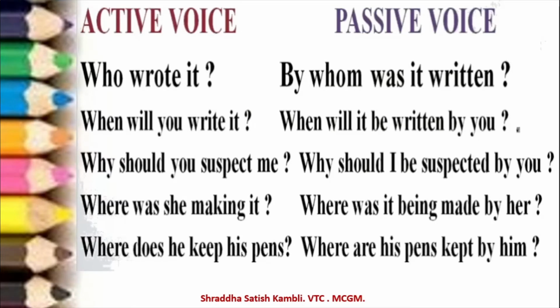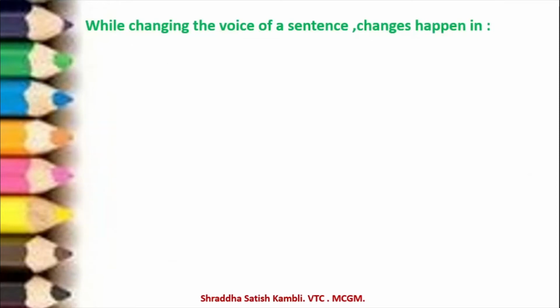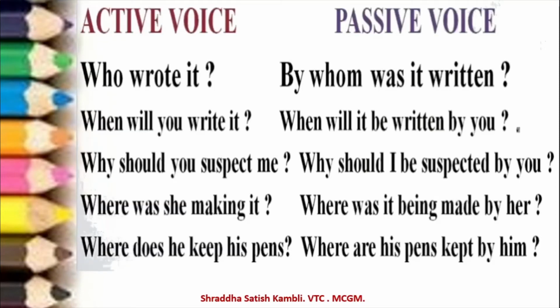Where are his pens kept by him? Okay, so look at all these sentences. You will see that in the passive voice, the words by whom, by you, by her, by him come up in the passive voice. Okay, so this is one more way in which you can identify whether a sentence is in active or passive.